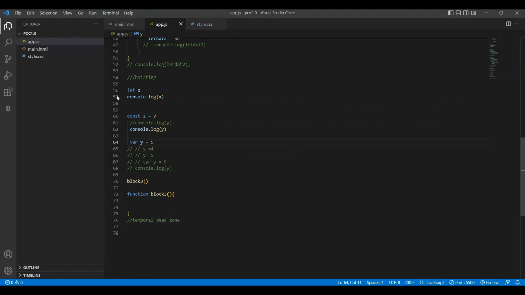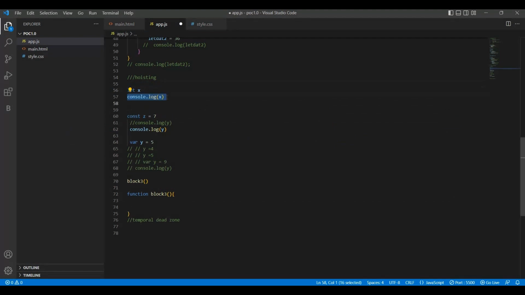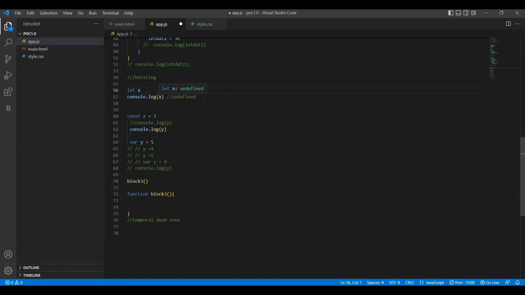Okay, so in this let case, if we cut this and print before it is declared, we are getting a reference error, right? But here we are getting undefined. Why is it happening? See, whenever we declare any variable without having any data, it will take the initial value as undefined. That's why it is printing undefined.